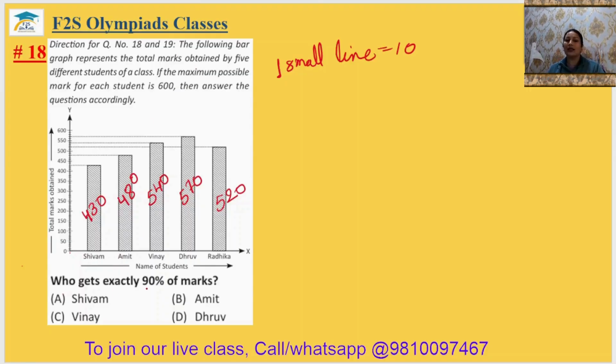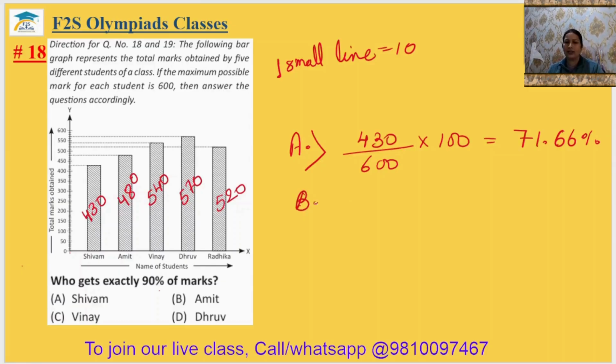Who exactly got 90% of the marks? So option A we can just find out. For the Shivam, 430 upon 600 multiply by 100, you will get 71.66%. No, it is not 90. Option B, that is Amit, 480 upon 600 multiply by 100, simplify it, you will get 80%.